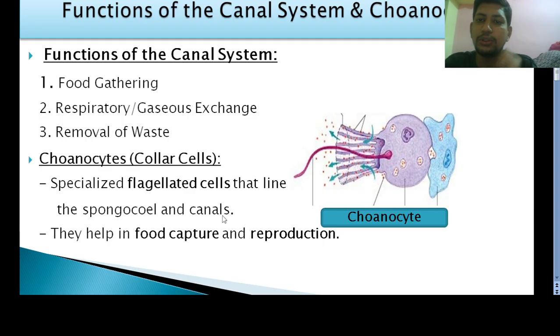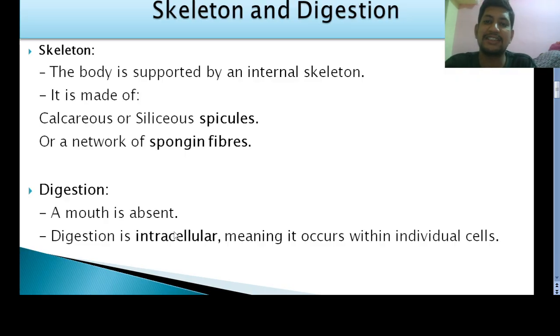The main important function of choanocytes is that they help in food capture, and in some cases they help in reproduction. So these are flagellated cells. You can see the presence of a flagellum-like structure, and their main function is collection of food present in the water, as well as reproduction. Next we'll move to the skeleton as well as the digestion.